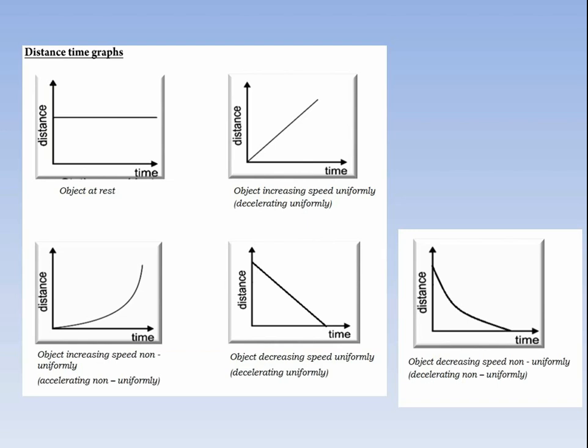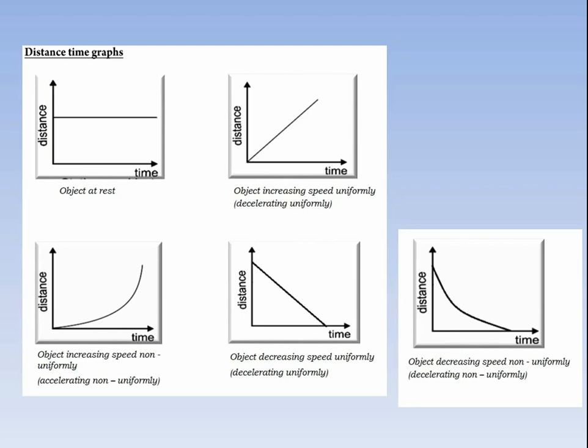You have to draw two axes, distance and time, on the y and x axis, then draw a line at any point. You have to give a general idea. The object is not moving, so you have to draw a line which is parallel to time, and it is a straight line. There is no motion of the object. The object is at rest.